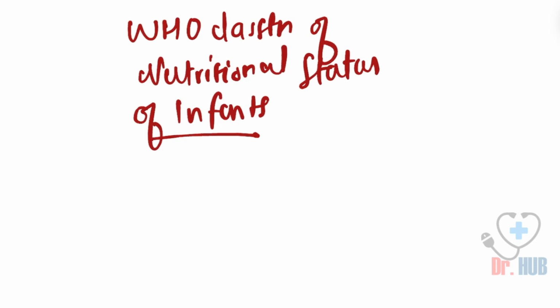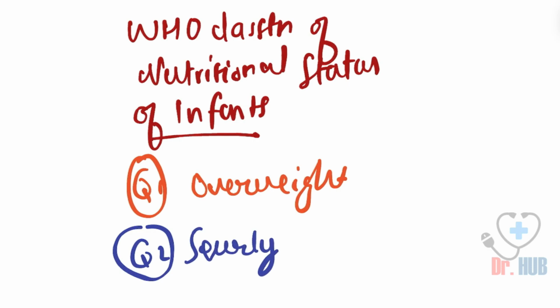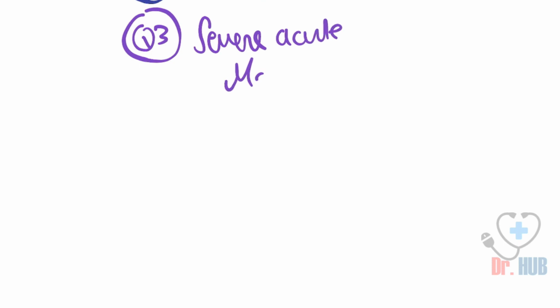To start off with questions, the first question is: what is the underweight category? The second one is: what is considered severely underweight? The third question is: what is severe acute malnutrition? These are to be answered in terms of BMI and standard deviation. You'll find the answers to all these questions, and at the end of the video there are some